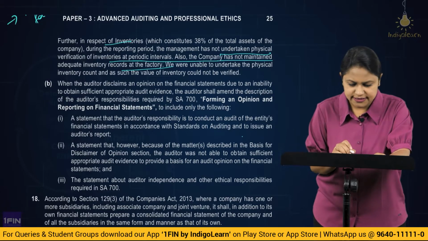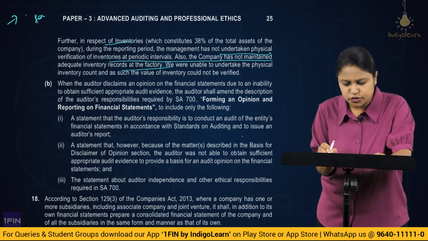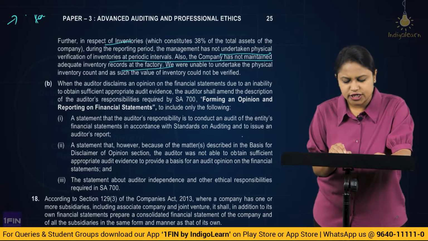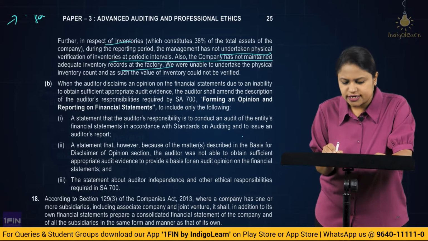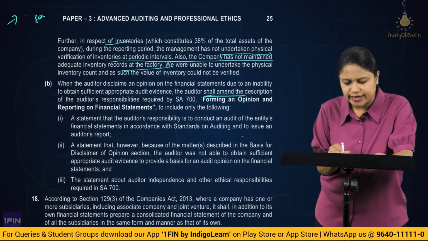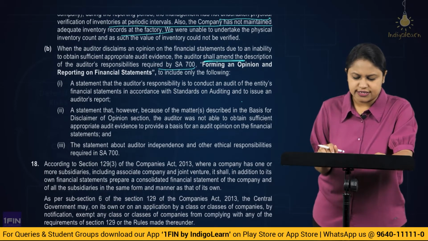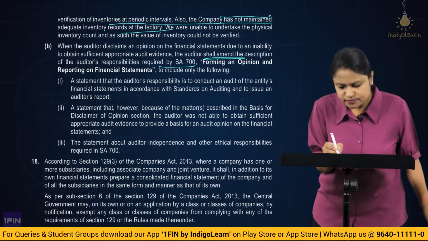So let us see what it says. When the auditor disclaims an opinion on the financial statement due to an inability to obtain sufficient appropriate audit evidence, the auditor shall amend the description of the auditor's responsibility required in SA 700, Forming an Opinion and Reporting on Financial Statements, to include only the following.